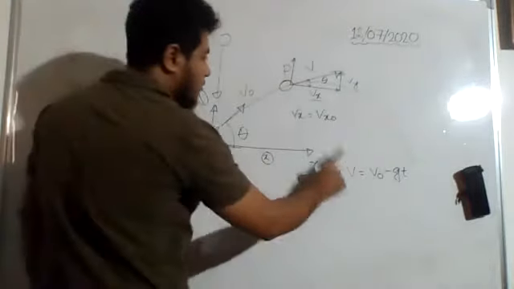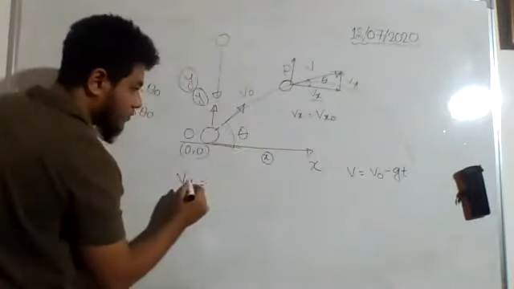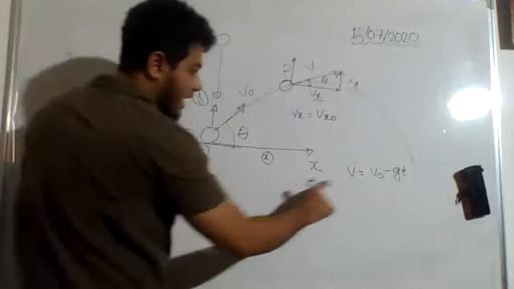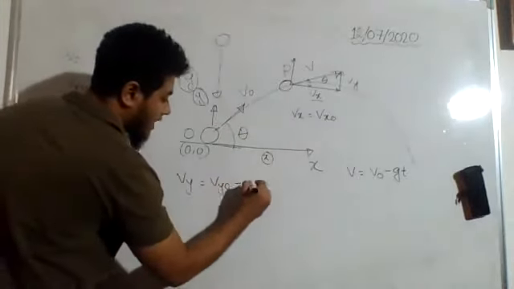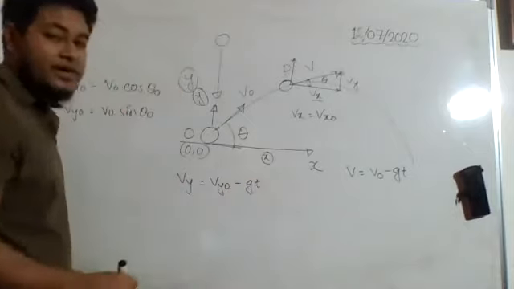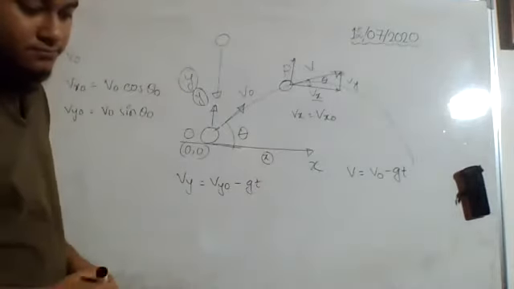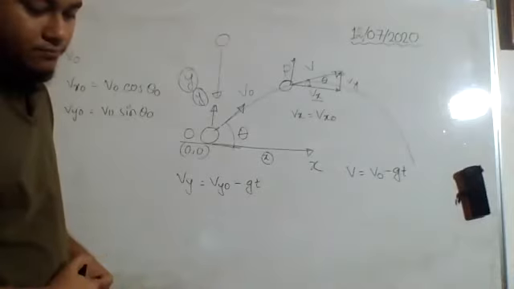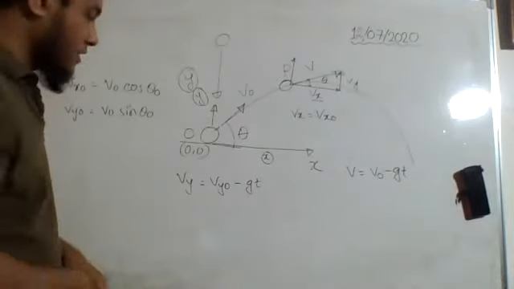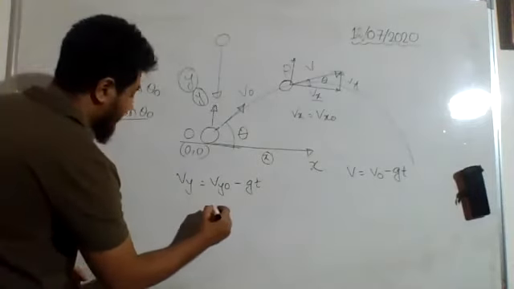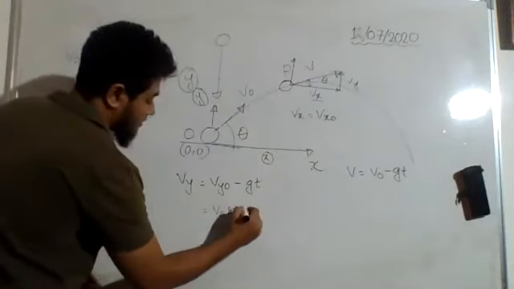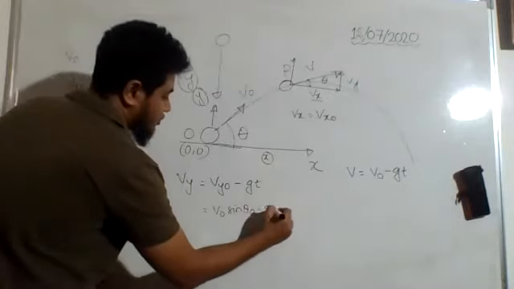If I apply it for the y direction, v will become vy, and the initial velocity along the y-axis, vy naught, minus gt. Can I write it? Yes. Then vy naught, I already have a particular value for it, so I can just replace it: v naught sine theta naught minus gt.